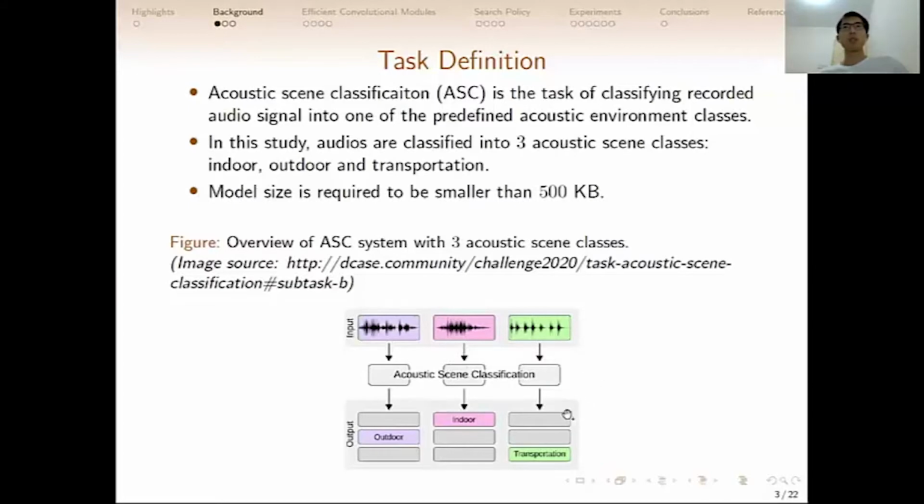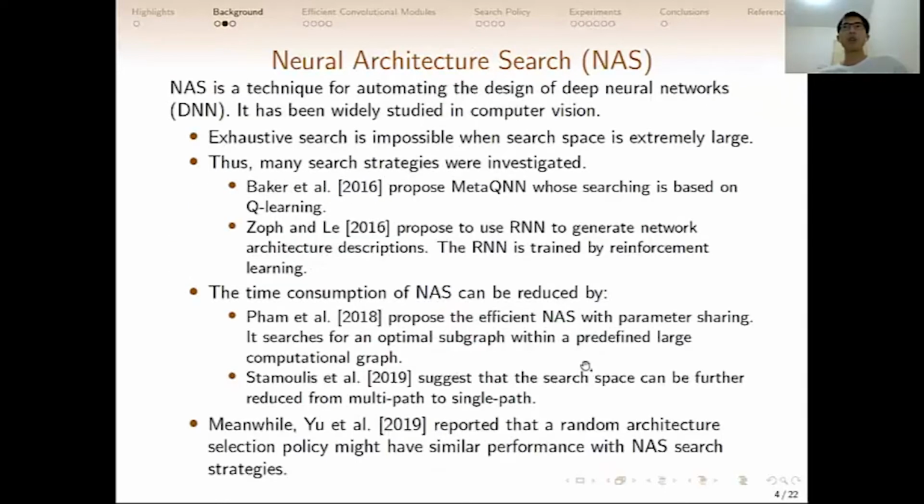Before we introduce our search policy, I would like to first introduce some background about neural architecture search. NAS is a technique for automating the design of deep neural networks. For the search strategies, usually exhaustive search is impossible when the search space is extremely large.